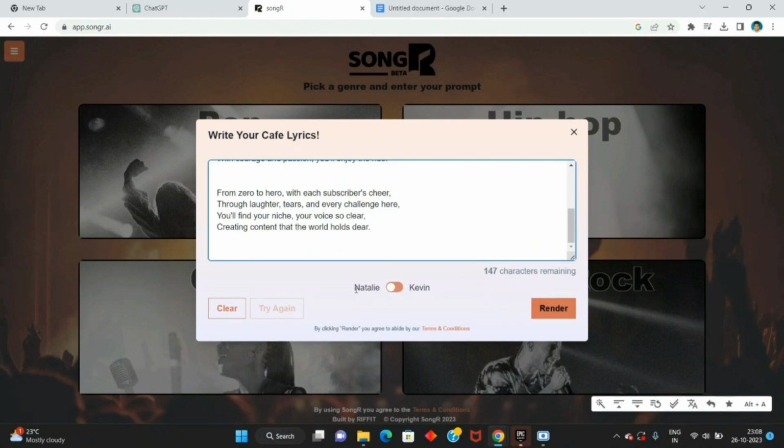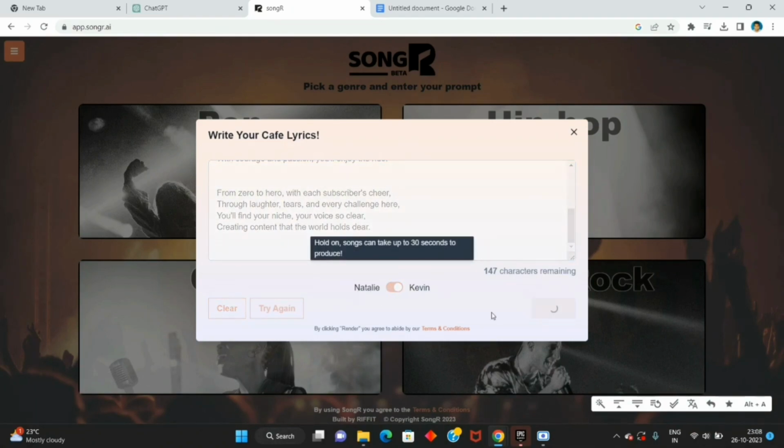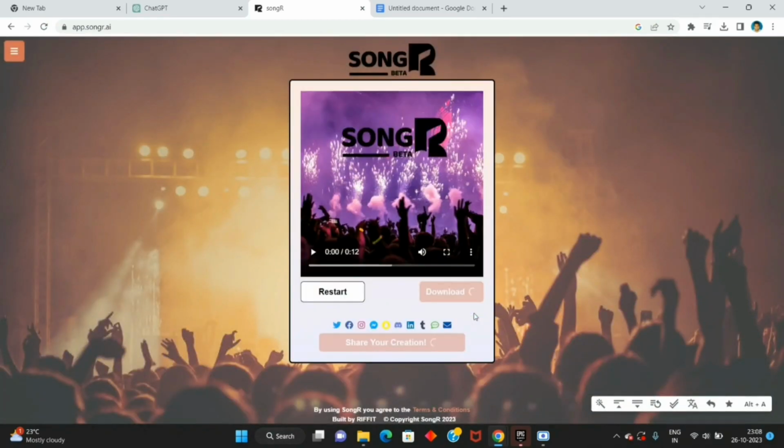The next step is that we need to select which voice we want, male or female. I'll go with the male voice and click on render. Let's wait till it generates this song. Okay, and this AI tool has generated this song, so let us listen to that.